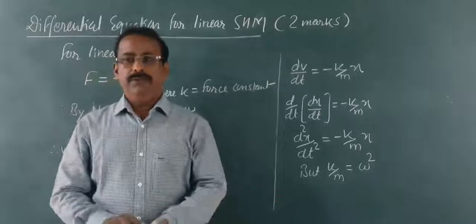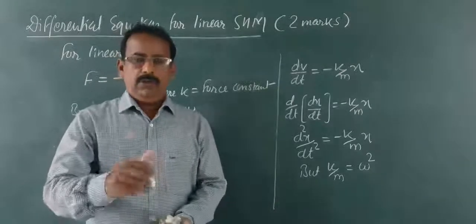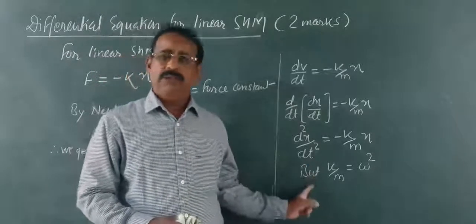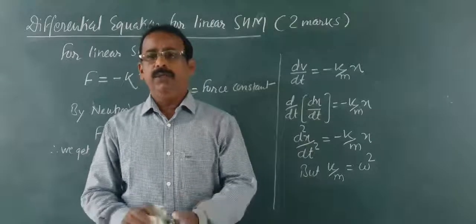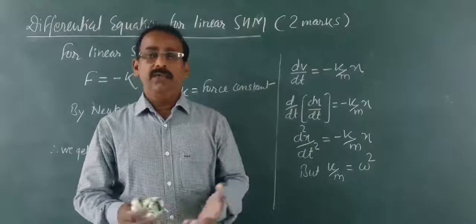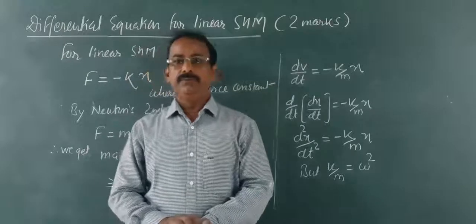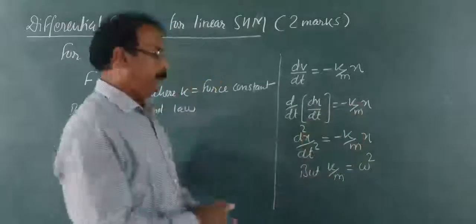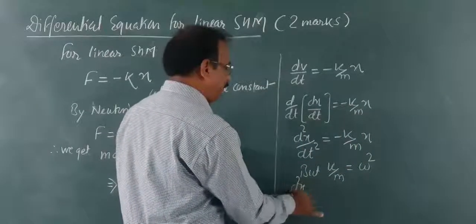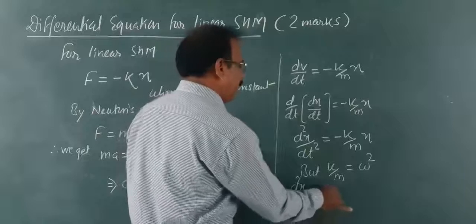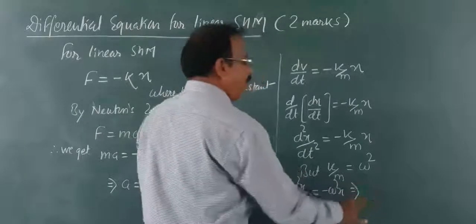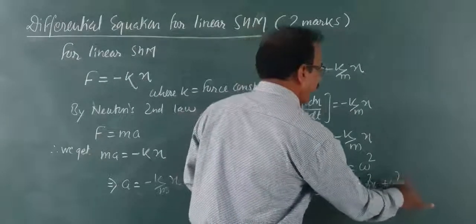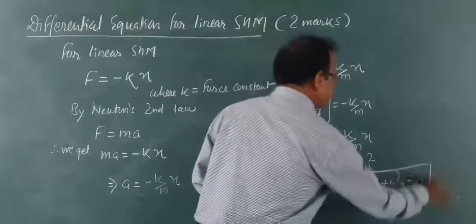Omega means angular speed. In the next part of this chapter, we will see how k by m comes equal to omega square. Replace k by m by omega square. We get d2x upon dt square equal to minus omega square x, or d2x upon dt square plus omega square x equal to 0.